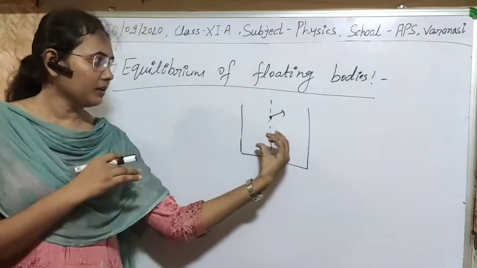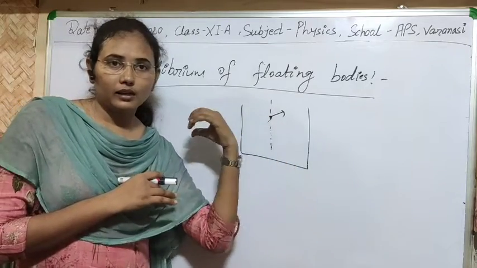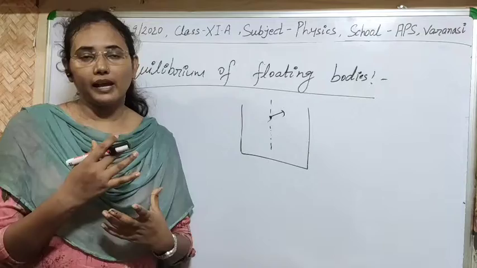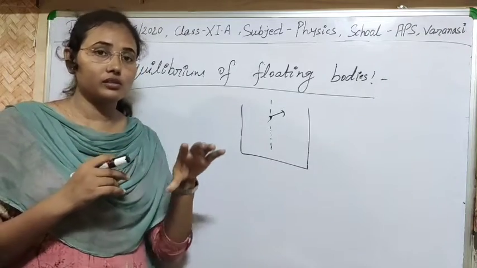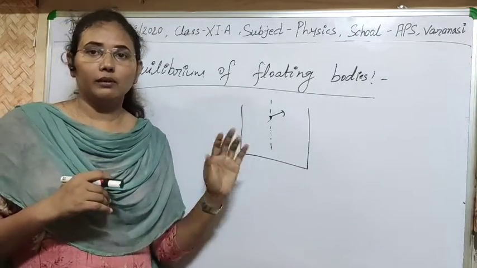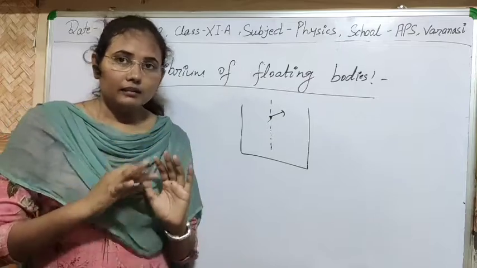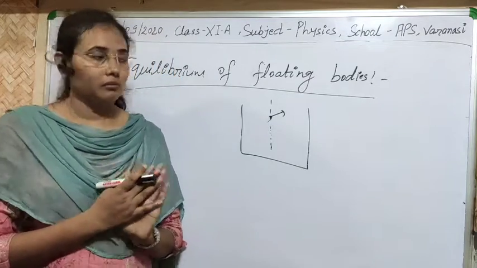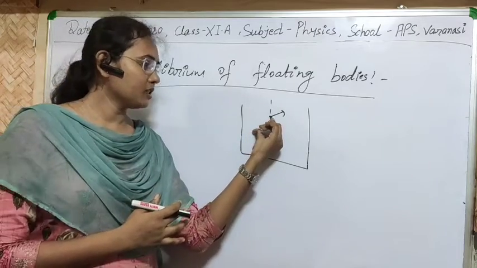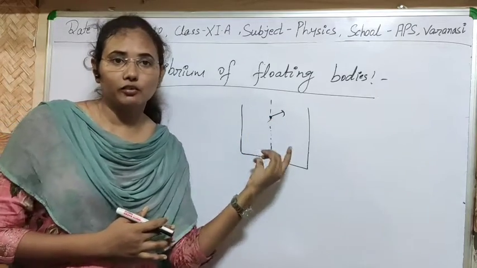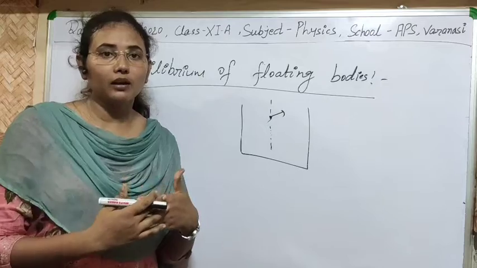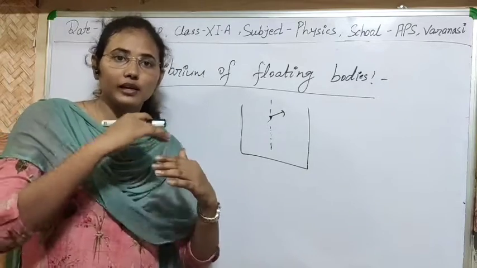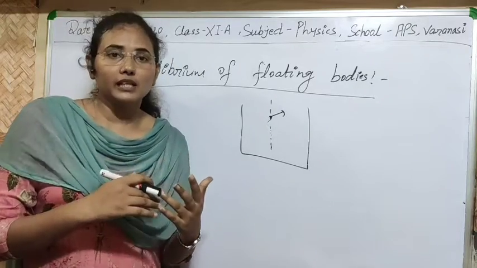First condition I have told you: there must be no couple of force acting on the body, means the net force or net couple acting on the body will be zero. Means if there is a change in the center of gravity and center of buoyant force, then definitely they will form a couple, and that couple has a tendency to rotate the body, and that's why the equilibrium will be changed.